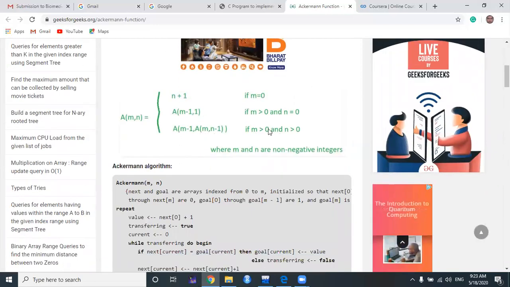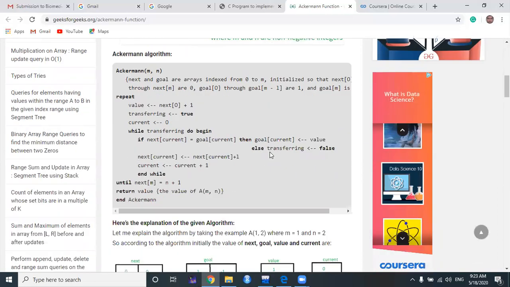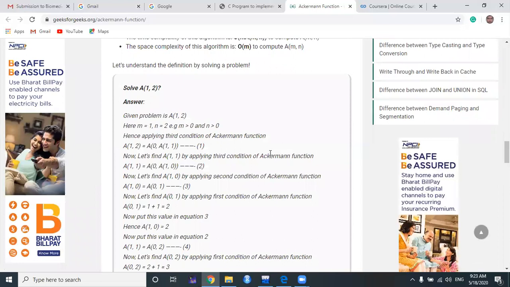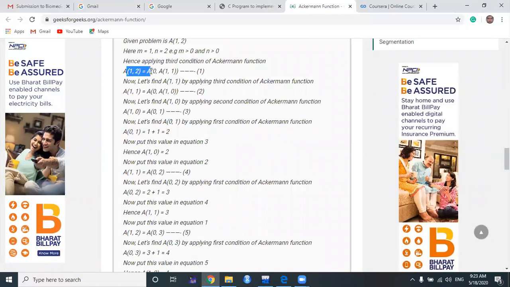So in the first case, 1 and 2, the m value was 1 and the n value was 2. So our next recursive call will be 1 minus 1, which means 0, comma a of 1, comma 2 minus 1, which means 1. So it is a of 0 comma a of 1 comma 1. So that is the first recursive call. As per the Ackermann function, a of m minus 1 comma a of m comma n minus 1, this thing has actually happened.